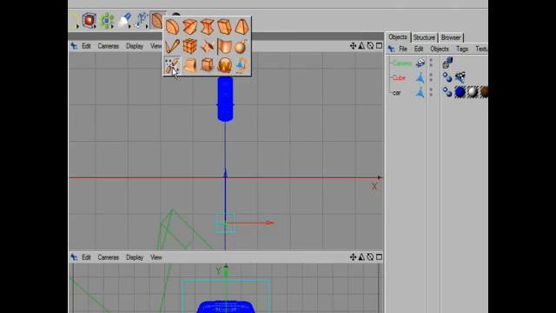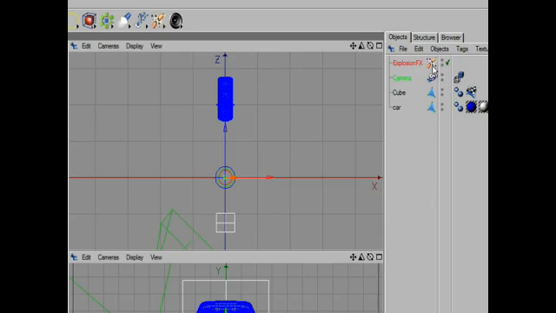So let's select the explosion effects object, and we're going to take the explosion effects and make it a child of the cube.